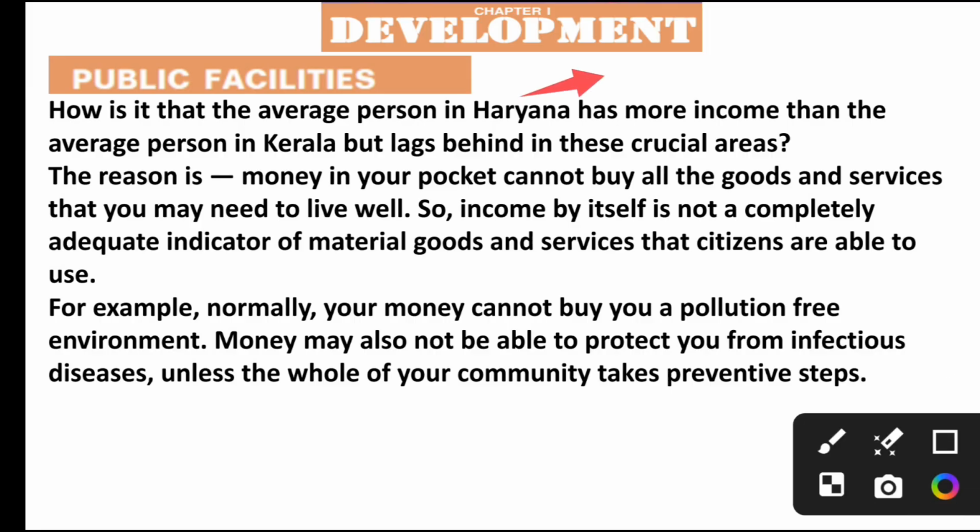Even though per capita income in Haryana is better, they are lagging behind Kerala in crucial areas. In infant mortality rate, Kerala is better than Haryana.